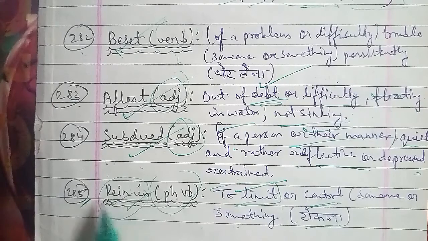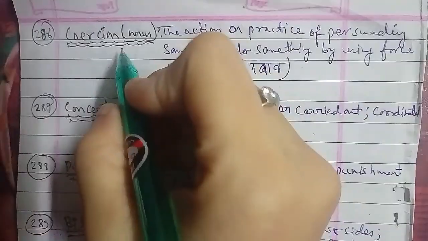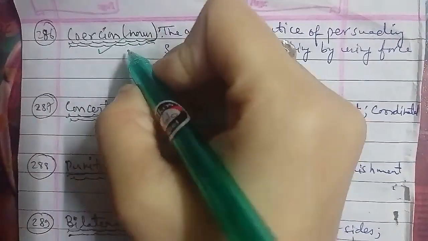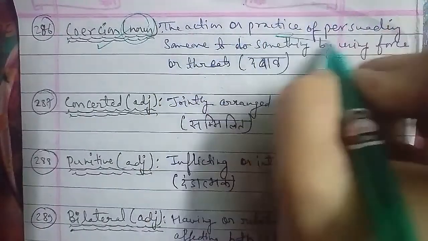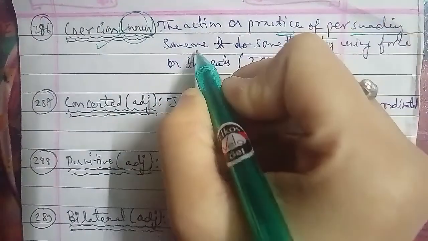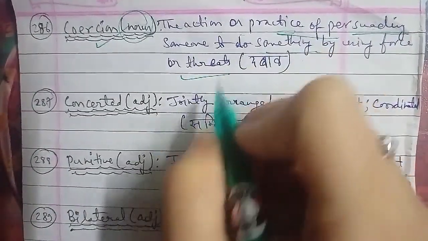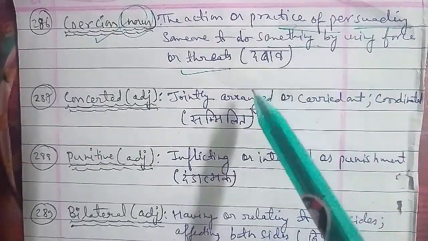Now moving on to the next one, your 286th word. Now here you can see the word, and that word is coercion. Coercion is a word that is used as a noun, and the meaning of coercion is the action or practice of persuading someone to do something by using force or a threat. Basically एक action या फिर कोई एक practice जहाँ पे आप किसी को या किसी चीज़ को आप force कर रहे हो या threat कर रहे हो, जिसे कहते हैं डराना या दबाना या दबाव बना रहे हो, for those you are doing something, that you can use the word coercion there, and the word is used as a noun, you have to remember that.